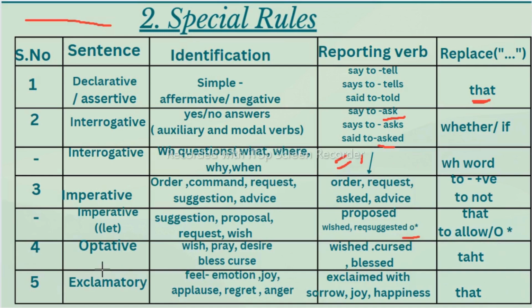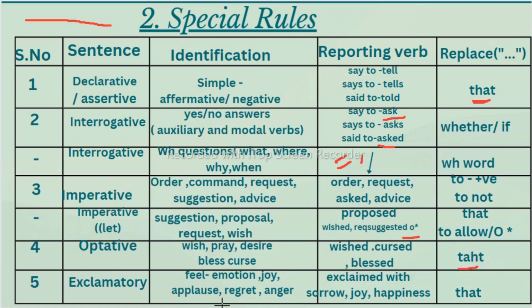Then optative sentences, where we have wish, prayer, desire, it will change to "she wished me." If someone wishes you, like "God bless you," you cannot say "she said me God bless you." You cannot write "said" there. You should say "she wished me God bless me," or we will say "she wished me that."